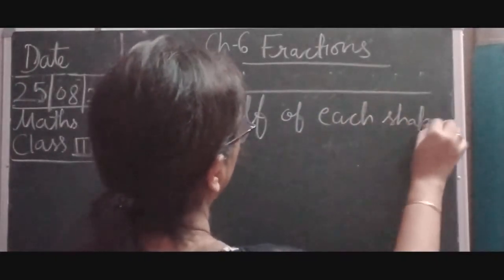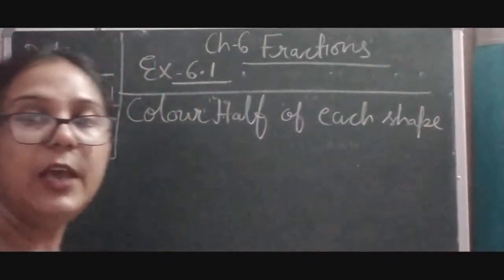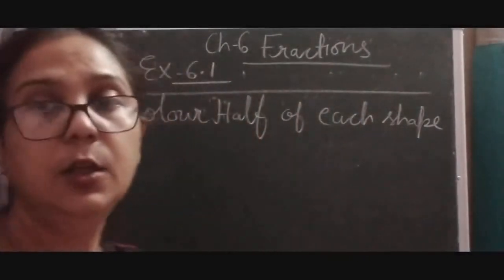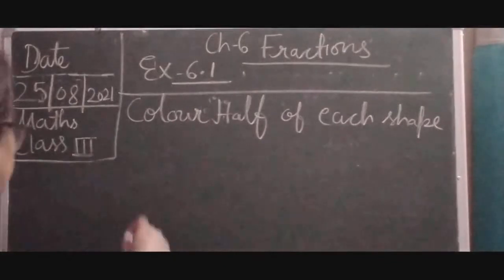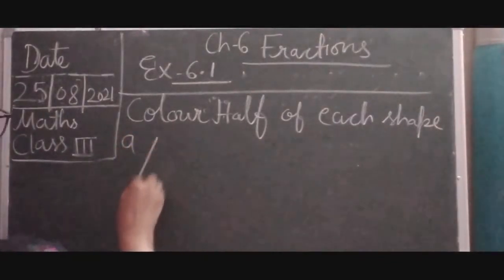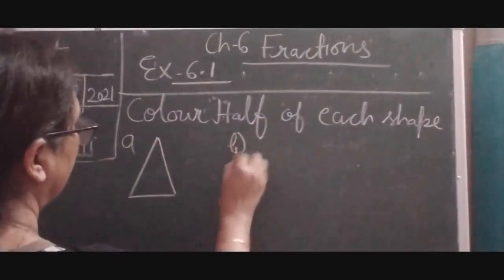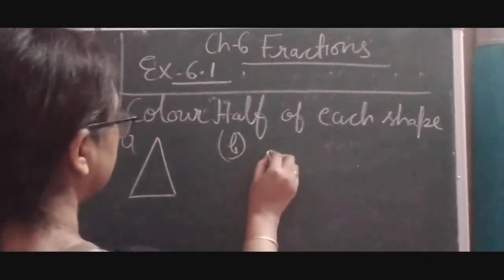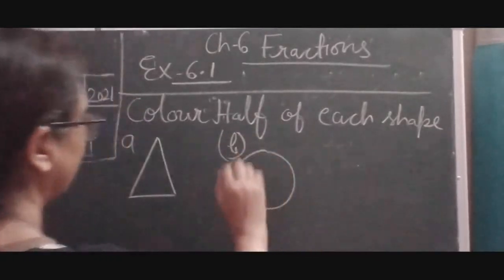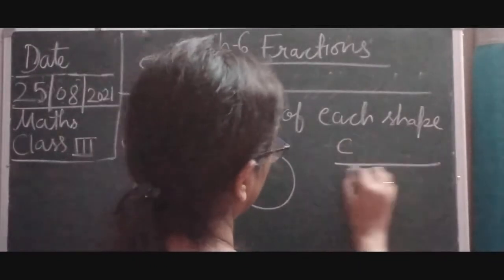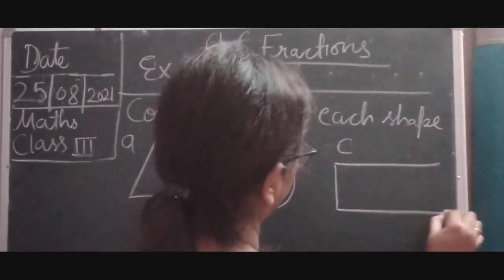So we have to color half. चाहे वो कोई भी शेप हो, हमें उसको हाफ ही कलर करना है. तो चलिए देखते हैं कौन कौन से शेप हैं. ए नंबर पे अगर आप देखेंगे तो there is a triangle. Okay, and at B number, if you will see, there is a circle. And at C number, if you will see, there is a rectangular shape.